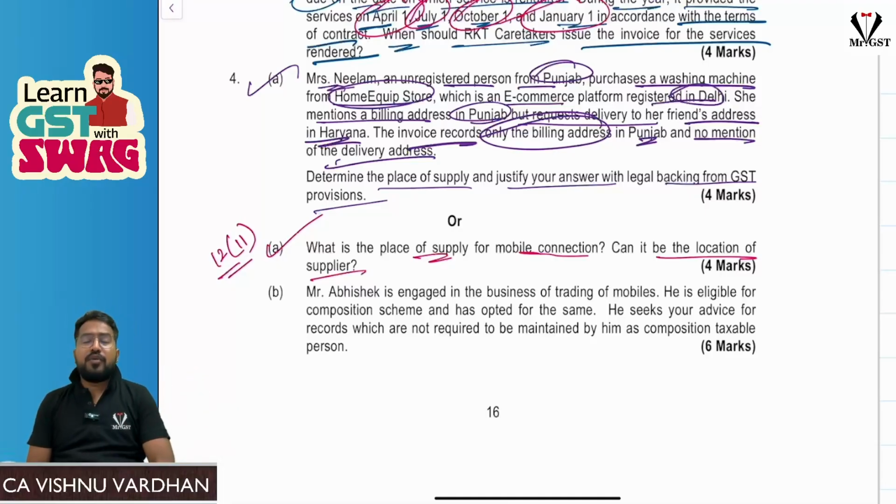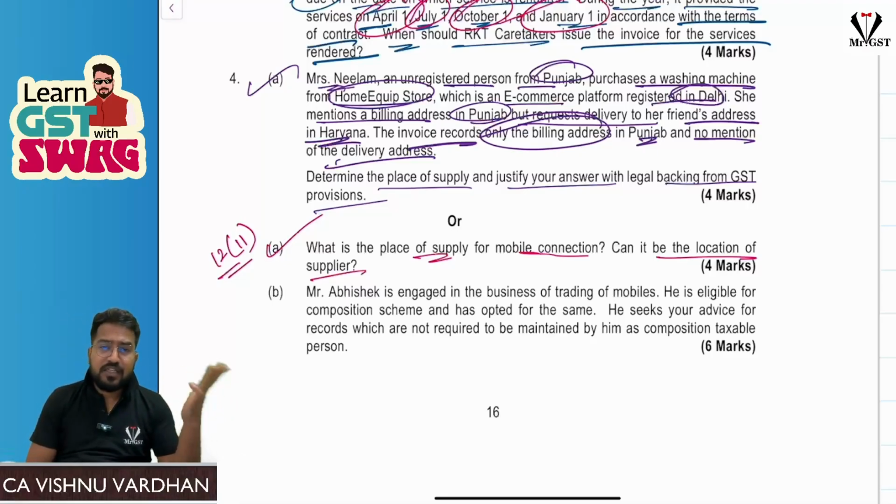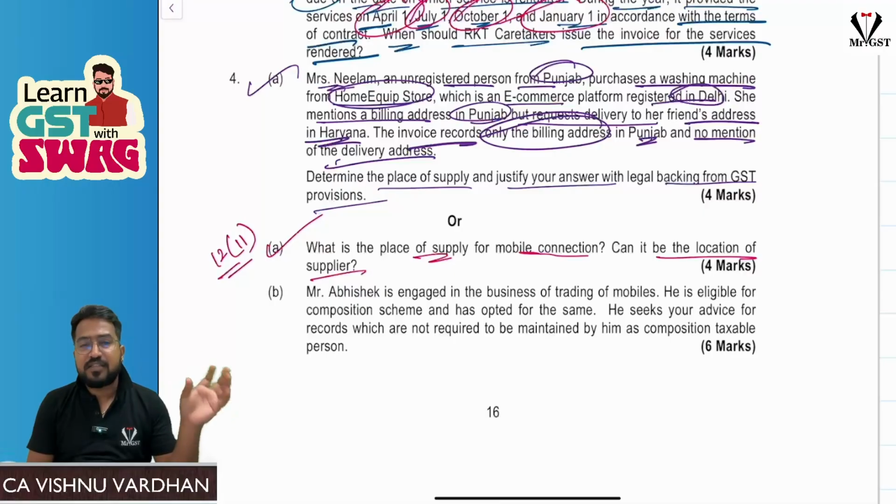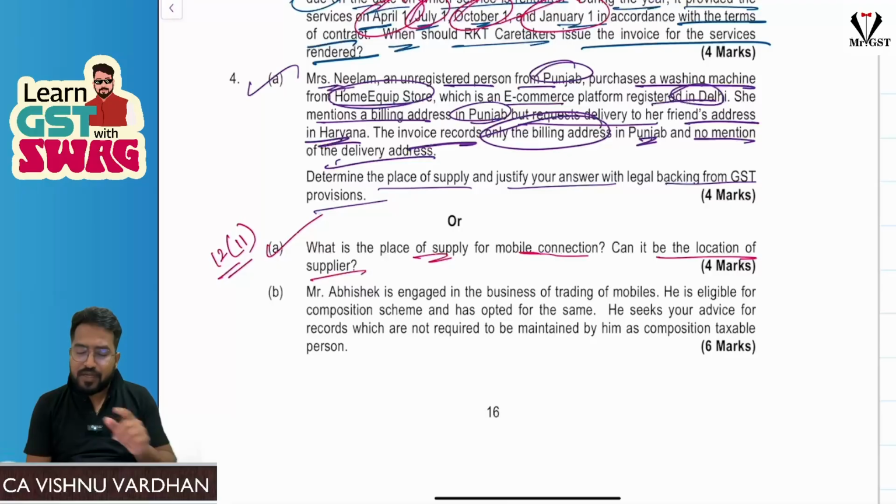Okay, so here, if you remember section 12(11), when we are providing mobile connection services, the place of supply is straight away not the location of the supplier. Sir, we see whether it is through an agent, or directly to the final subscriber, or any other mode, or the recharge is done over the internet, all these things we have provisions for. So those provisions you can write, and finally you can say no, it cannot be straight away taken as the location of the supplier in all cases, because the location of the recipient will also matter, and GST is a destination based tax. The revenue will not be shared properly to the respective states where the customers are located, so straight away you cannot take the location of the supplier as the place of supply.